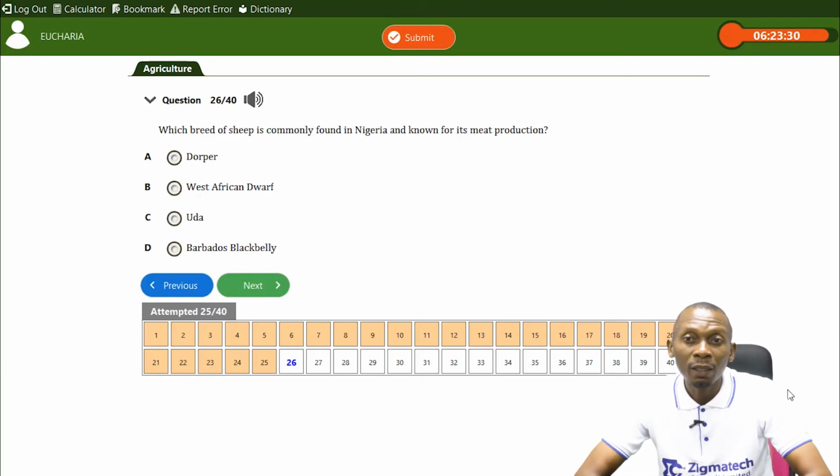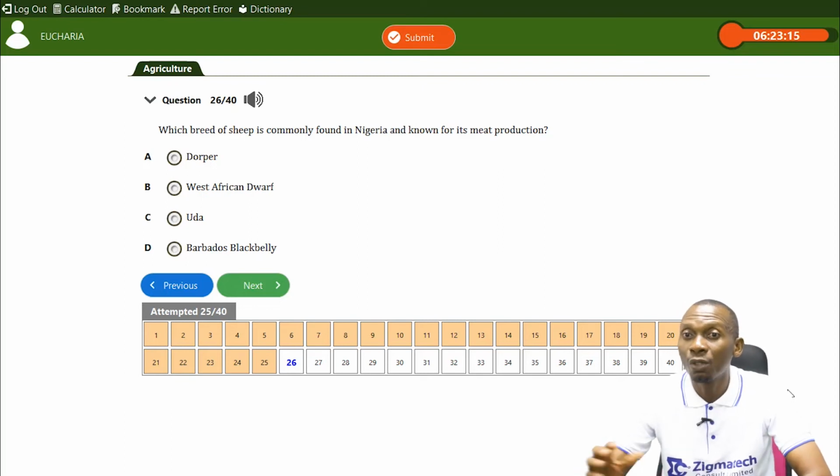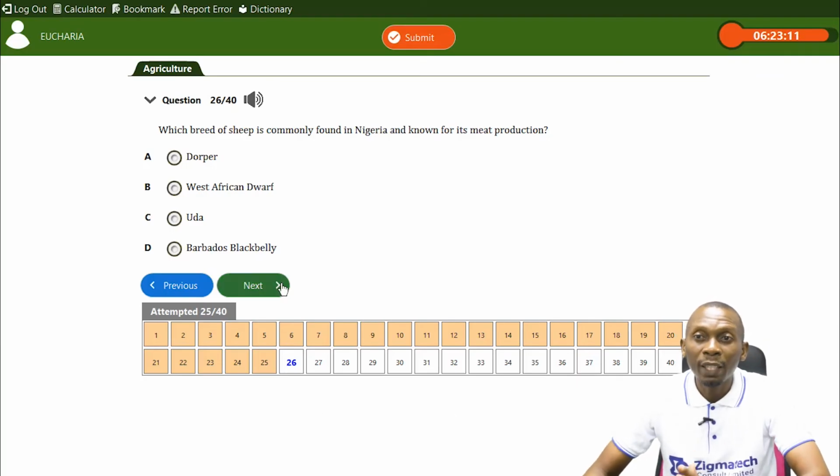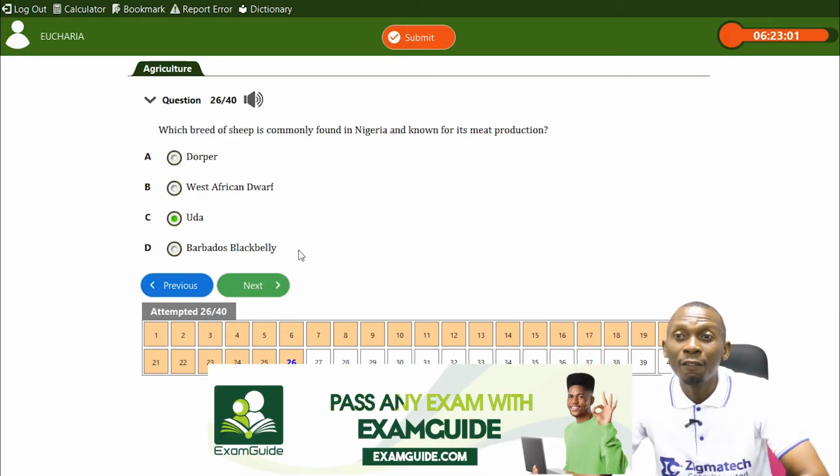But the Uda sheep originated from Niger, Chad, northern Cameroon, and northern Nigeria. So I would choose Uda. Some may choose West African dwarf sheep, but I would choose Uda because I feel, based on the origin, the Uda should be commonly found in Nigeria because it originated partly from Nigeria. So I choose Uda.